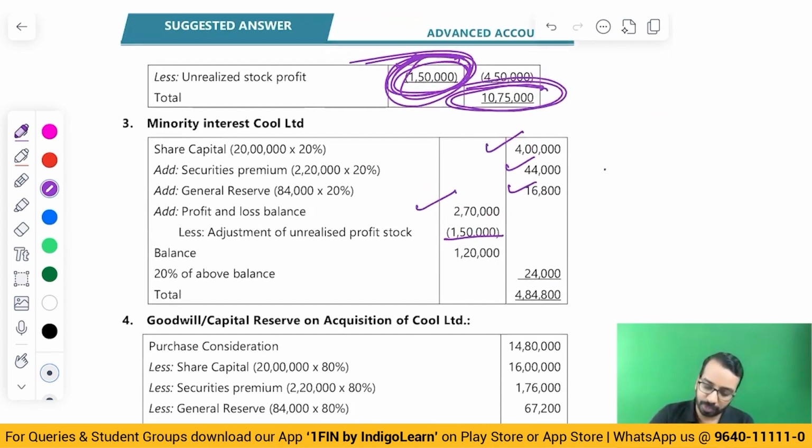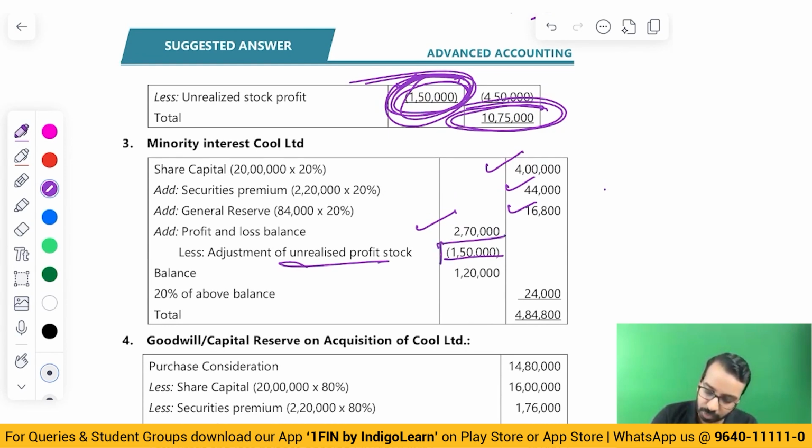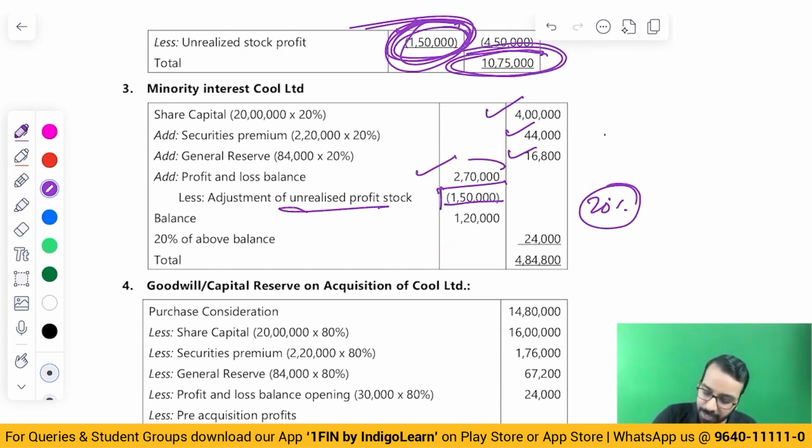So what we will do, we'll reduce that unrealized profit stock of 20%. So if I'm taking P&L balance fully, minus unrealized profit, 1,20,000. Of this, 20% is their share, 24,000. This is the adjustment. You get the closing balance of minority interest. Okay. Then